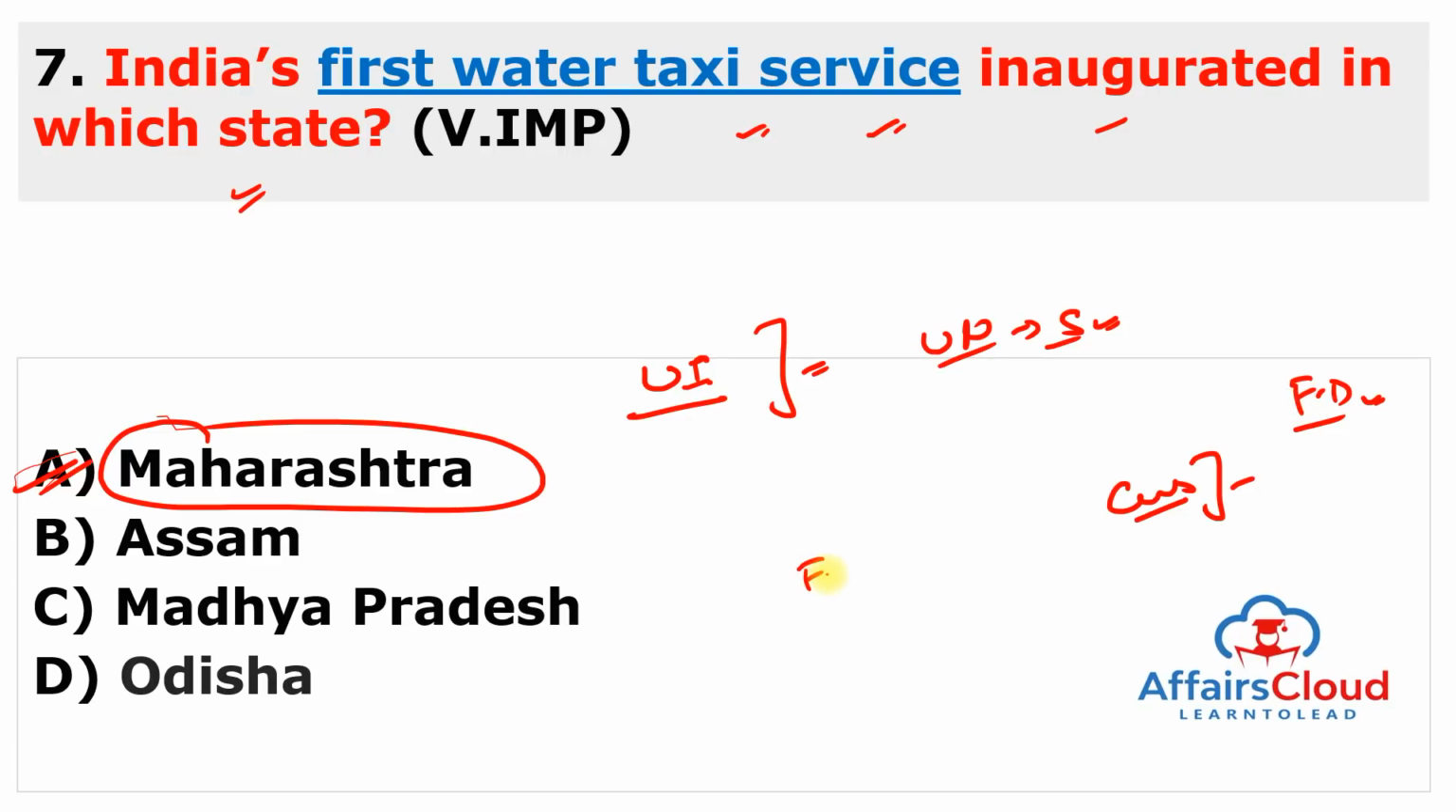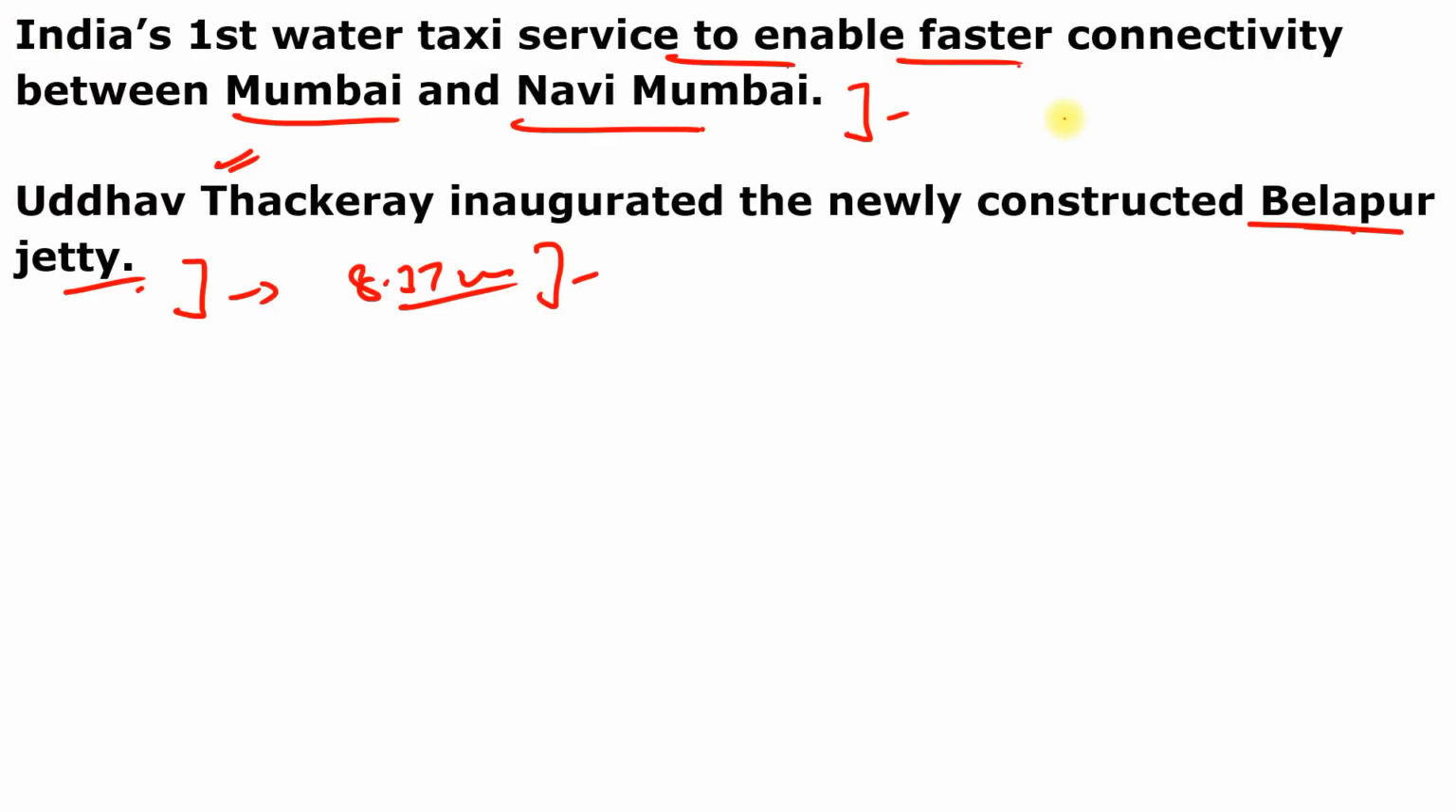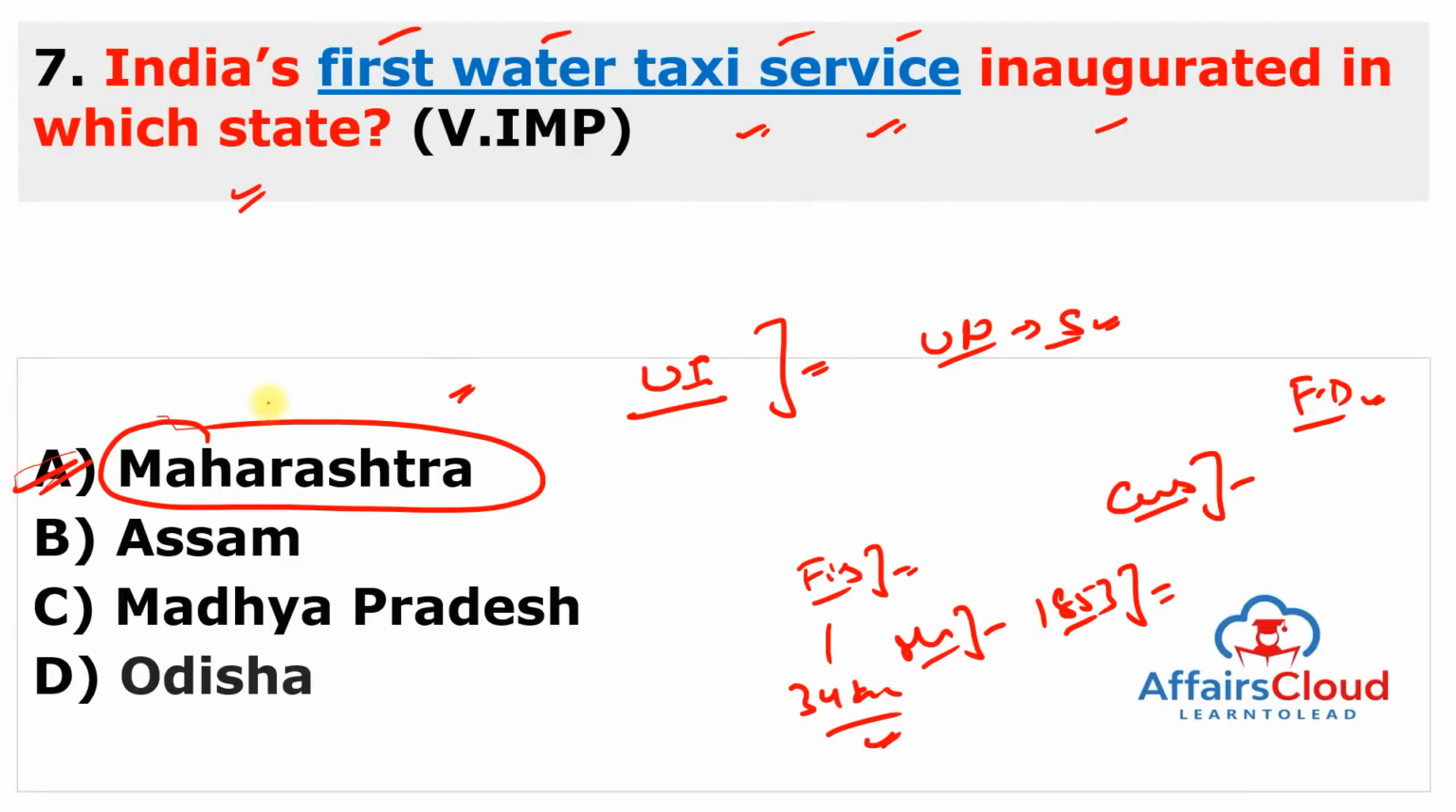Even the first railway service in India was started between Mumbai and Thane. This was in 1853 under Lord Dalhousie, a 34 kilometer railway line, and it was also started in Maharashtra. So remember, the first water taxi service started in Mumbai, from Mumbai to Navi Mumbai. Moving to the next question, but you can also remember about Maharashtra. The Chief Minister is Uddhav Thackeray, and the Governor is Bhagat Singh Koshyari. A very famous national park there is Tadoba National Park.